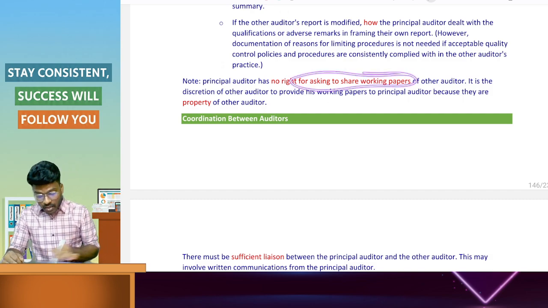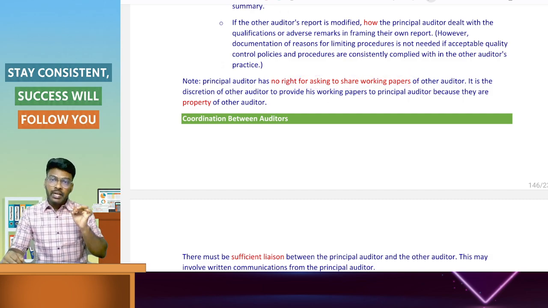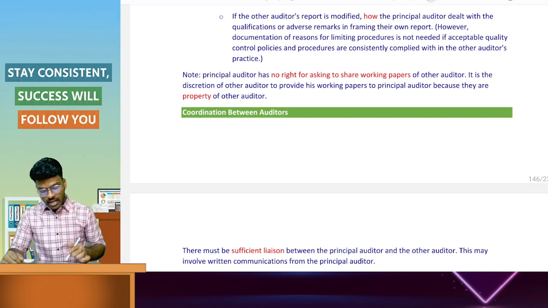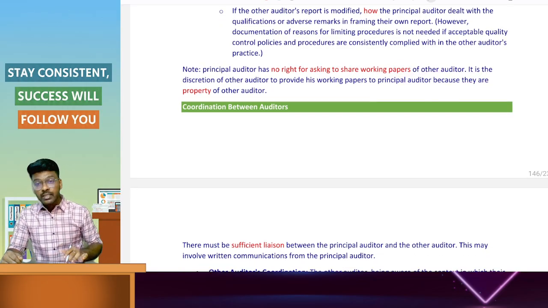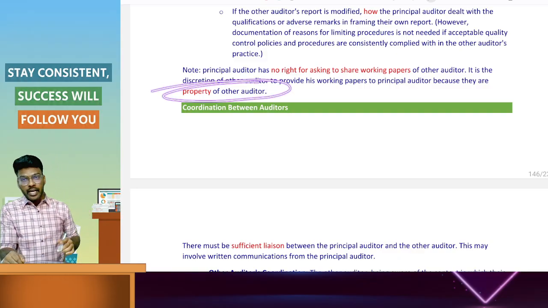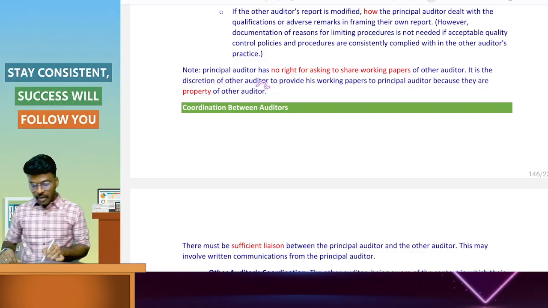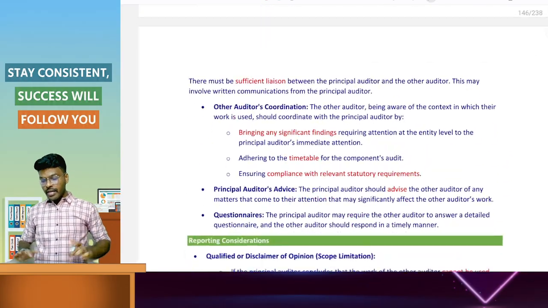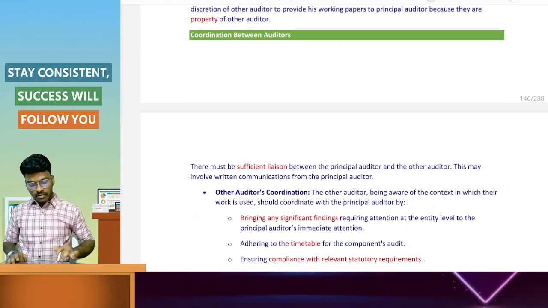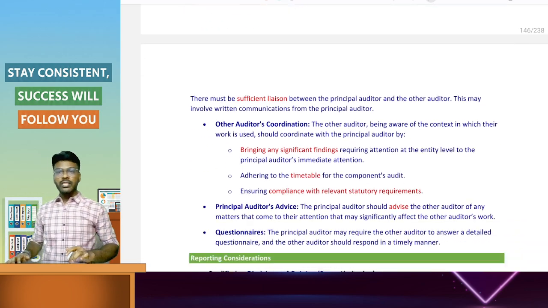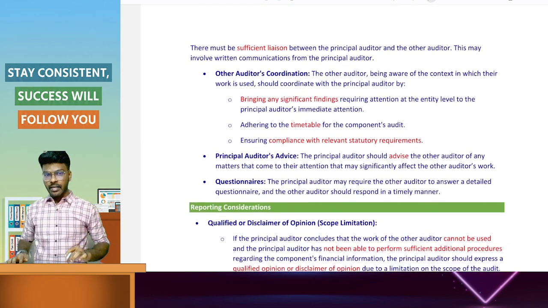For example, PQR Limited can provide the working papers, but the decision has to be taken by the other auditor. The principal auditor, that is ABC and Associates, does not have a right to ask for the working papers from the other auditor, because the working papers are the property of the other auditor. Next point: coordination between the principal auditor and the other auditor.